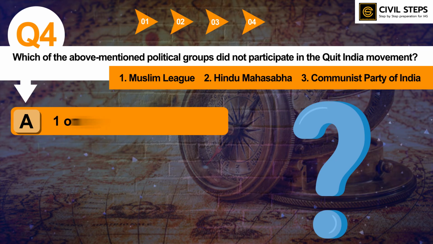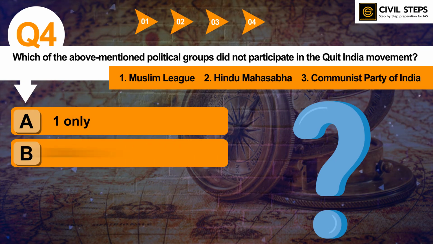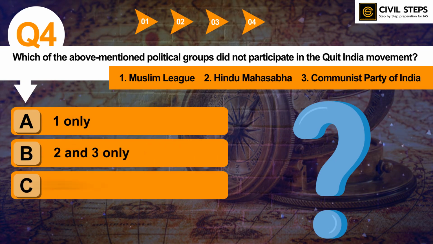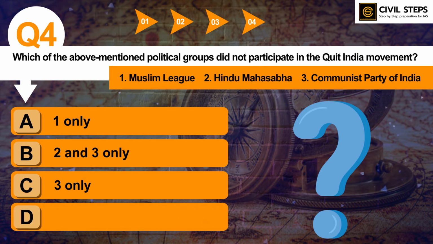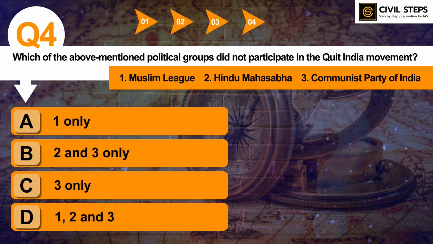Option A, 1 only. B, 2 and 3 only. C, 3 only. Option D, 1, 2 and 3 only. So you have to tell the correct answer. So you can write down your answer in the comment section. I'll tell you the correct answer of this question is option D, 1, 2 and 3.